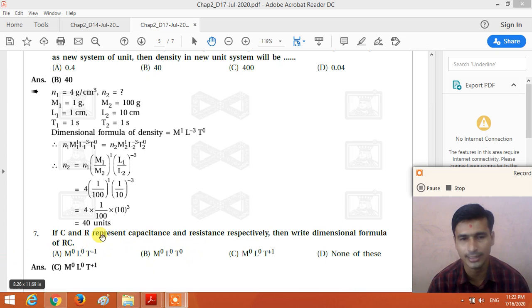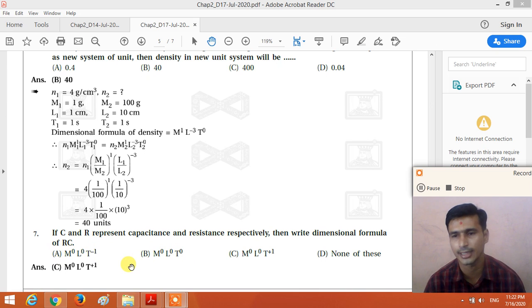So RC is called the time constant, and the time constant has the dimensional formula T1. So try to solve this. Find out the dimensional formula of the resistance, find out the dimensional formula of the capacitance, and multiply them. We get the dimensional formula of RC.